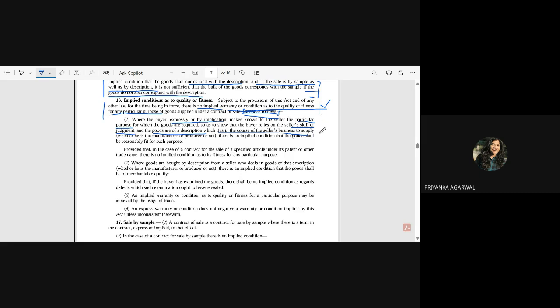So if I give you an example, suppose you went to a pharmacy and stated that you are looking for medicine because you are suffering from fever, and obviously the seller has that skill and judgment. You have already stated the purpose for which you require the medicine, and the goods are of such description that is in the ordinary course of the seller's business. In that case, if he has given, instead of fever medicine, any medicine which is for dehydration, then in that case what? He will be liable, right? And not the buyer.